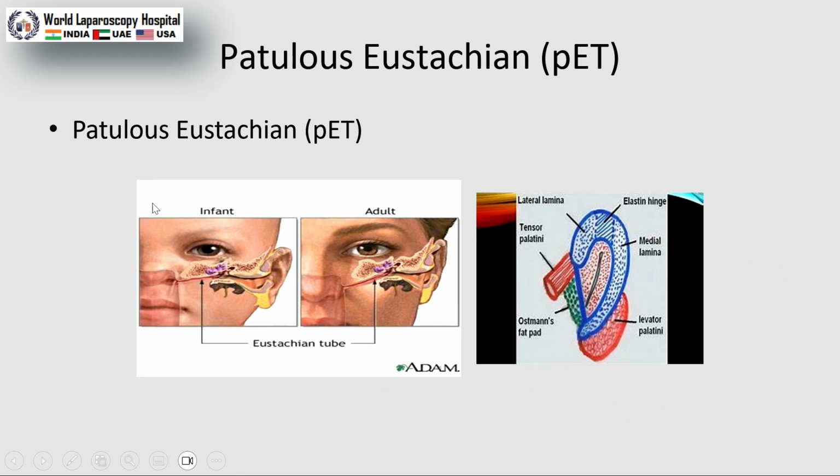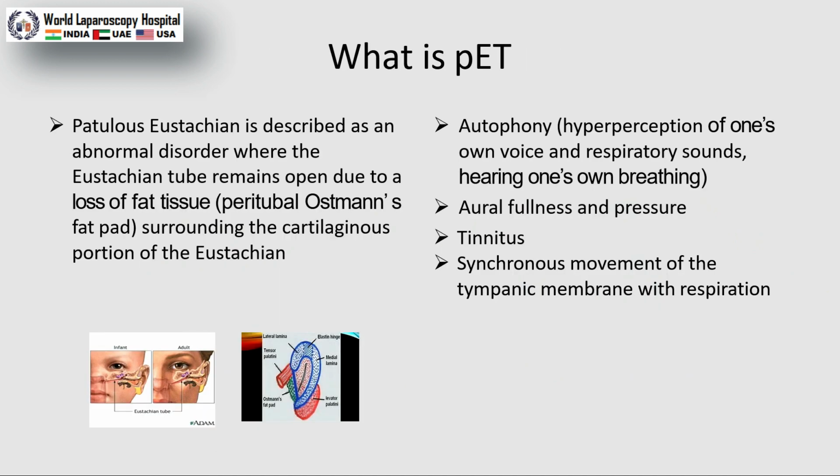Patulous Eustachian tube. What happened here? Whenever a patient starts losing weight, the fat decreases, and the Eustachian tube remains open due to a loss of fat tissue surrounding the cartilaginous portion. The patient starts complaining of autophony, aural fullness or pressure,